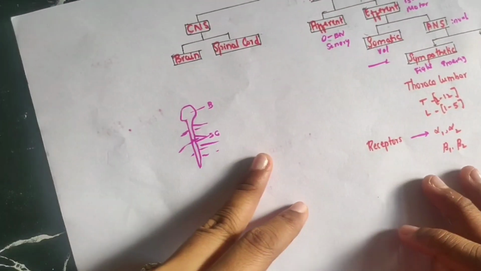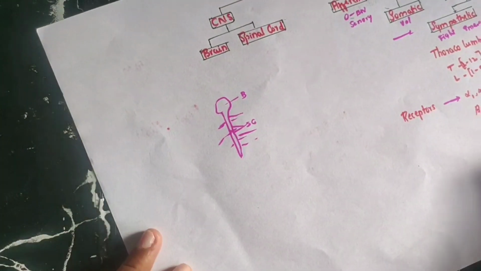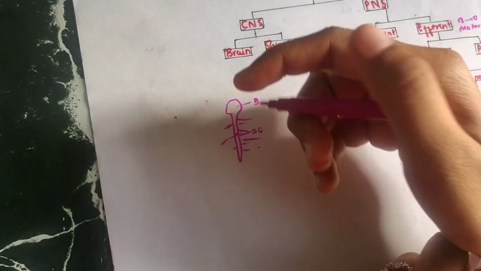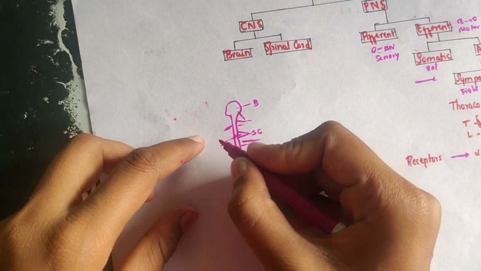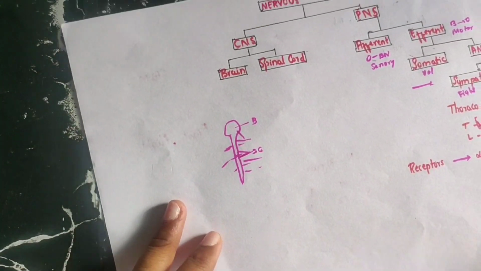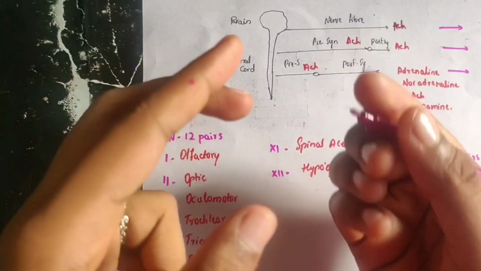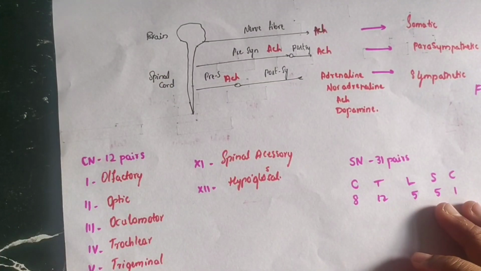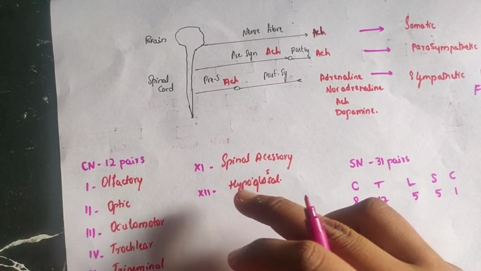The sympathetic system, you know, is a thoracolumbar outflow. Thoracolumbar outflow means these are spinal nerves. The nerves which come out from the cranium, that is the brain, are called cranial nerves. The nerves which come out of the spinal cord are called spinal nerves. There are 12 pairs of cranial nerves, as we get them symmetrically from both sides, and they are represented in Roman numerals.